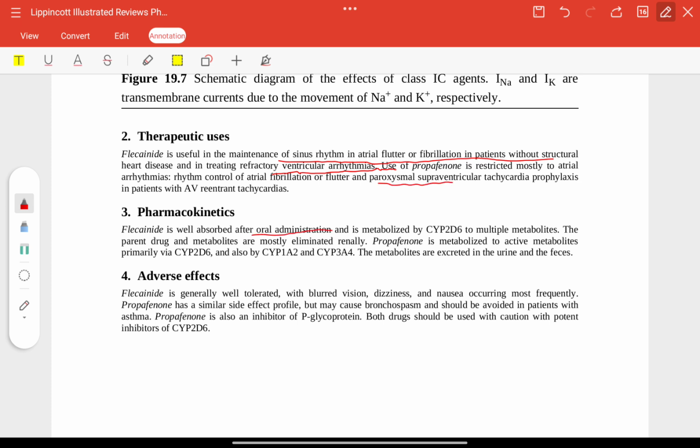Pharmacokinetics: they are absorbed orally and metabolized by CYP2D6. Propafenone is metabolized primarily by CYP2D6. Adverse effects: well tolerated, with blurred vision, dizziness and nausea being most common.